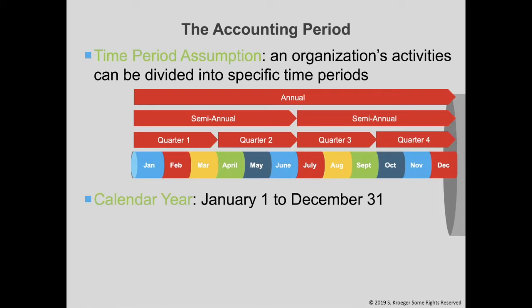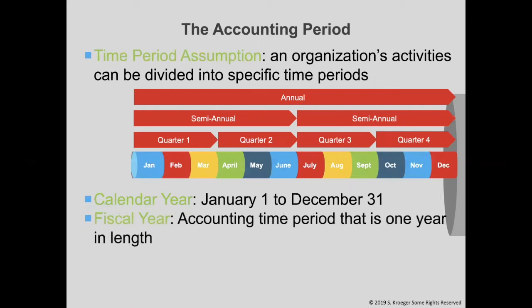A company's reporting period can be on a calendar year, which is from January 1st to December 31st. A company can choose a fiscal year instead of a calendar year. A fiscal year does not need to begin on January 1st, but can begin on the first day of any month and end the last day of the month that is 1 year away.